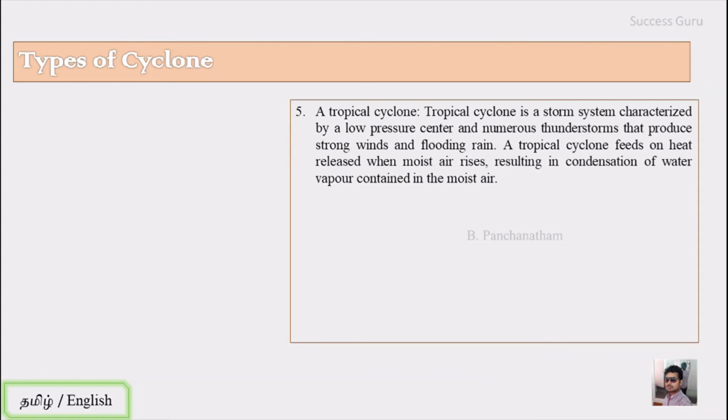The fifth one is the tropical cyclone. A tropical cyclone is a storm system characterized by a low pressure center and numerous thunderstorms that produce strong wind and flooding rain. A tropical cyclone feeds on heat released when moist air rises, resulting in the condensation of water vapor contained in the moist air.